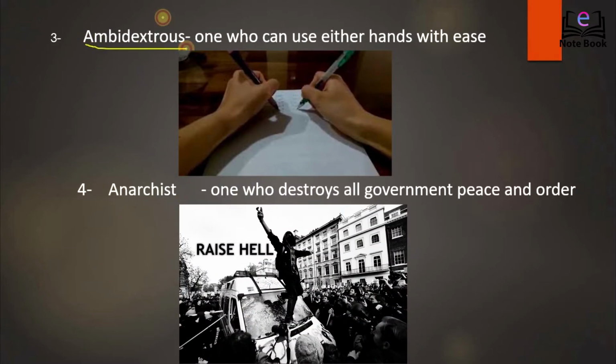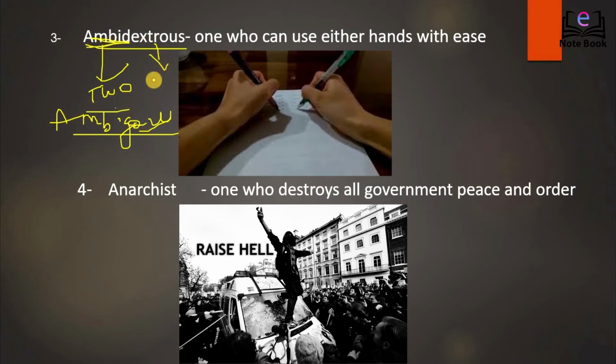Next one, ambidextrous. Now this is an easy one. Why? Because here ambi always means two. For example, we have ambiguous. A person who's not sure of his decision is said to be ambiguous. Next, coming to this, we have ambidextrous. Ambi means two and dexterous means skills. A person who has skills from both the sides. So a person who can use both the hands with ease is said to be ambidextrous.